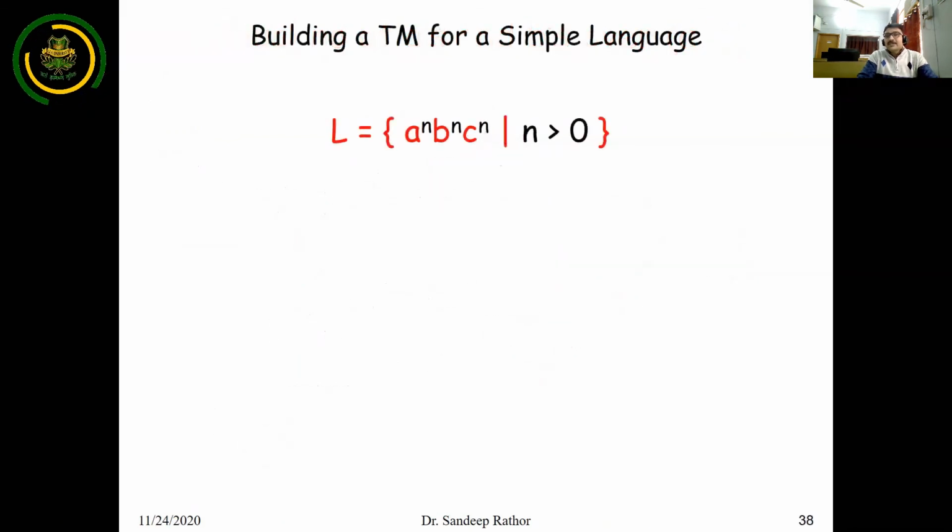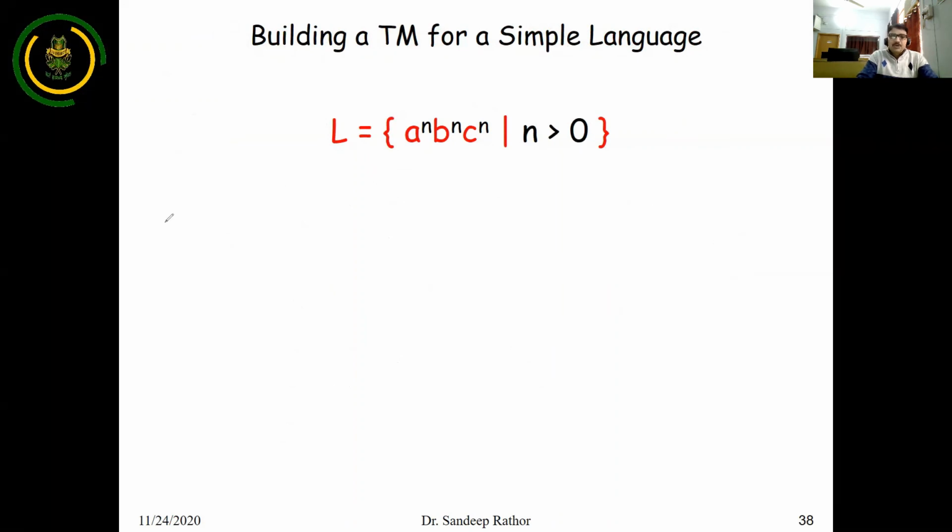Now, another type of Turing machine that can be designed for a similar kind of problem is, suppose, A^n B^n, which we have already covered. In the same way, we can also compare three elements, A, B, C, that is equal number of A, equal number of B, and equal number of C, or A^n B^n C^n, where n is greater than 0. In this situation, you have to ensure that the number of iterations of A, B, and C must be equal. So in the next lecture, we will discuss the construction of A^n B^n C^n.